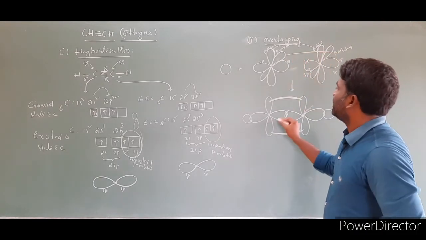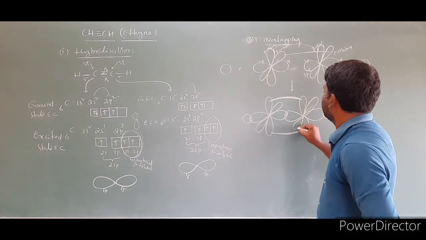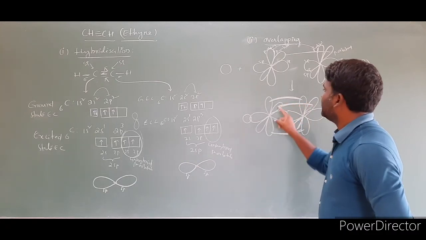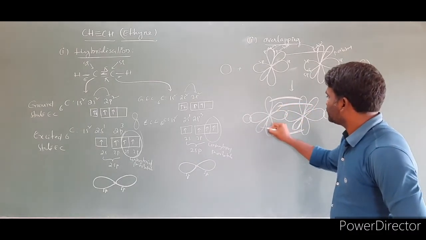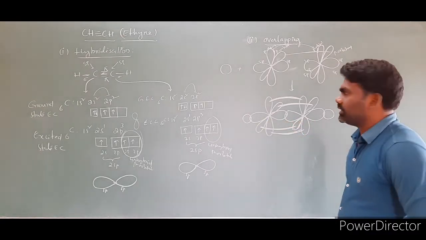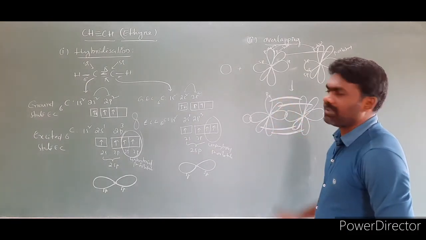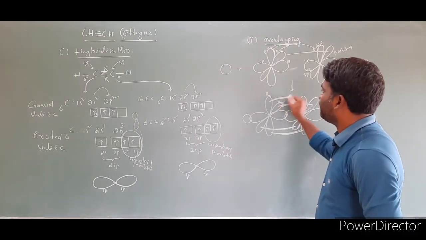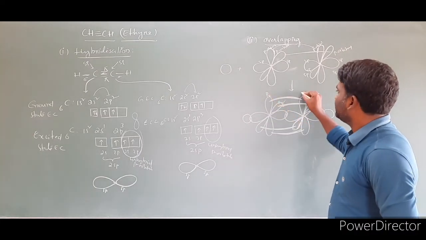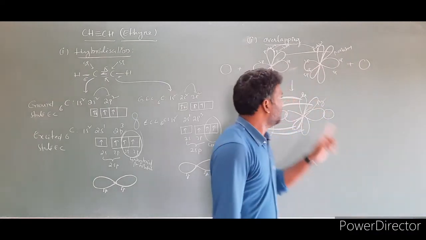These two. Then how you can show here is, look at these two p orbitals and these two p orbitals will overlap. So these two p orbitals and these two p orbitals, we are labeling them. This I am labeling as px. This I am labeling as py. You can label it to avoid the confusion. I am labeling as px. This is py. This is also a px. This is py. To avoid the confusion, I labeled it.